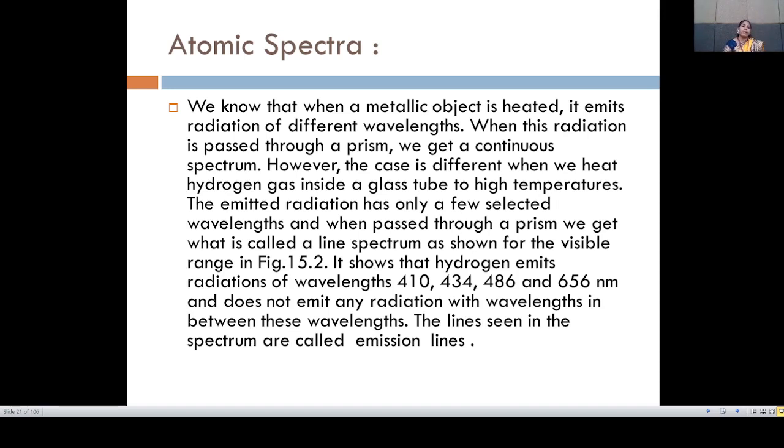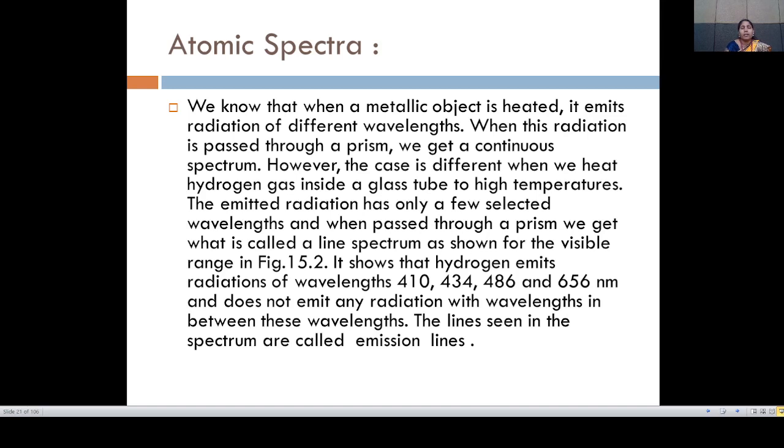The emitted radiation has only a few selected wavelengths, and when it passes through the prism, we get what is called a line spectrum, as shown for the visible range.